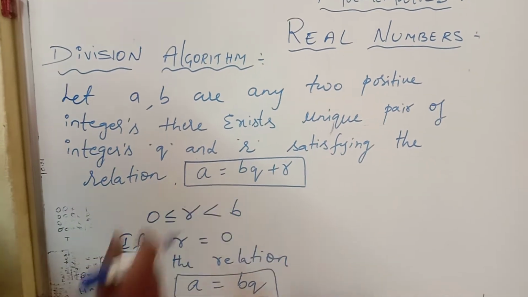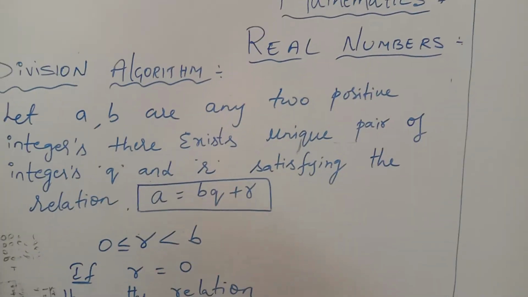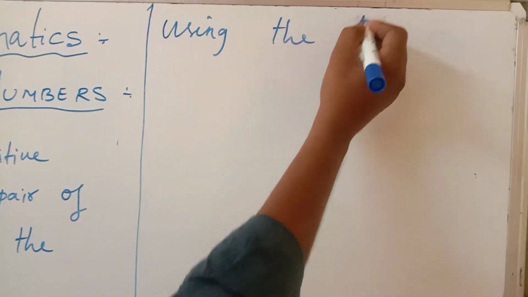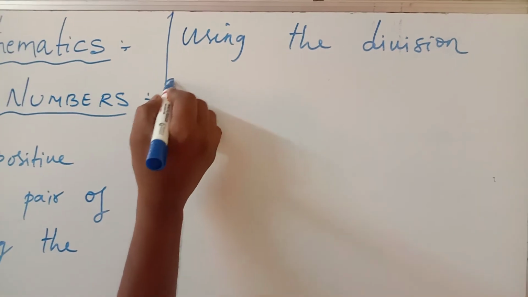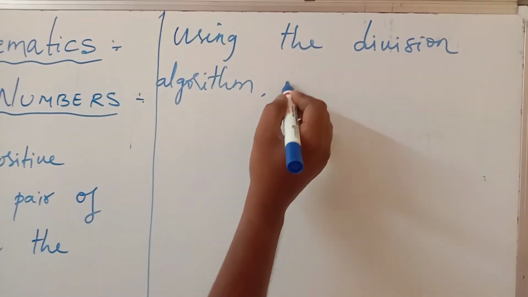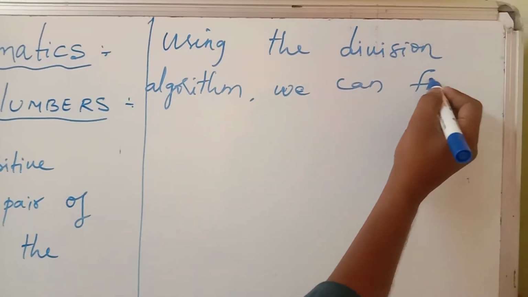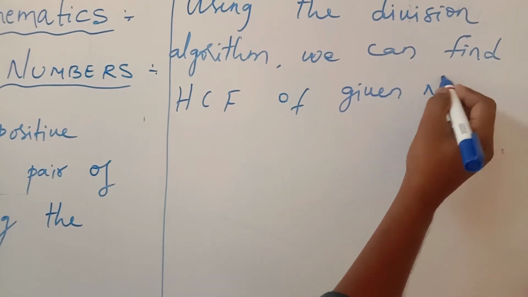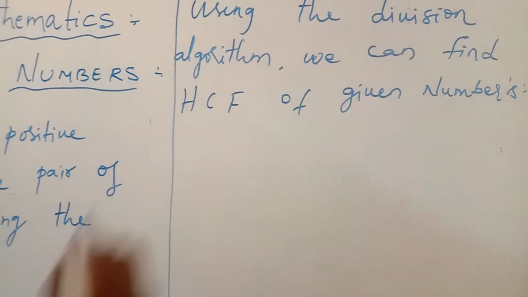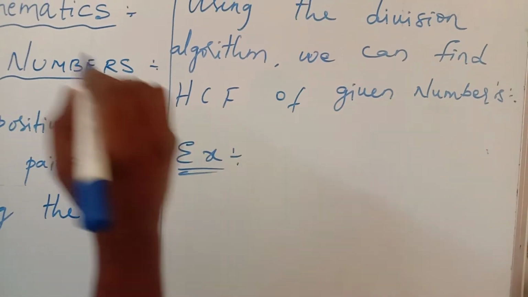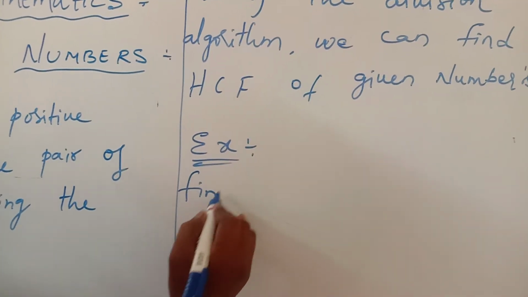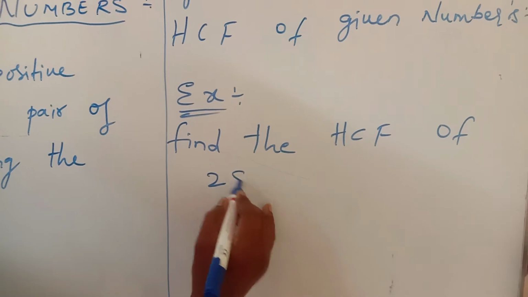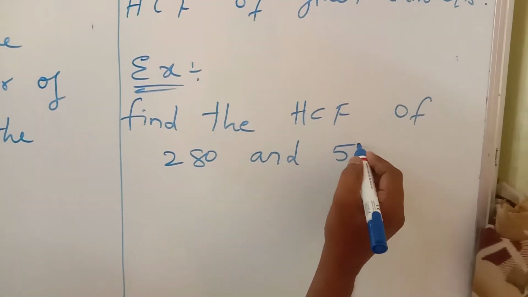Now by using this division algorithm, we can find the HCF of the given two numbers. How?